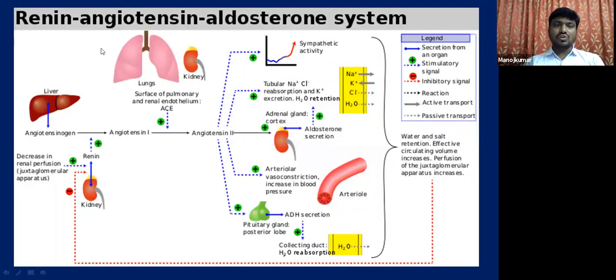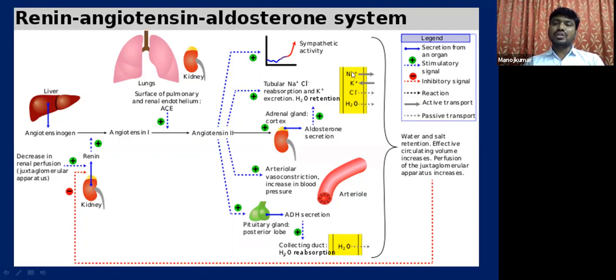So aldosterone. There is a system called the renin-angiotensin-aldosterone system. I explained that renin is the hormone secreted from JG cells, which stimulates angiotensinogen and converts it into angiotensin 1. Angiotensin 1 is then converted into angiotensin 2, which stimulates the adrenal cortex to secrete aldosterone. So it maintains sodium levels and water levels.